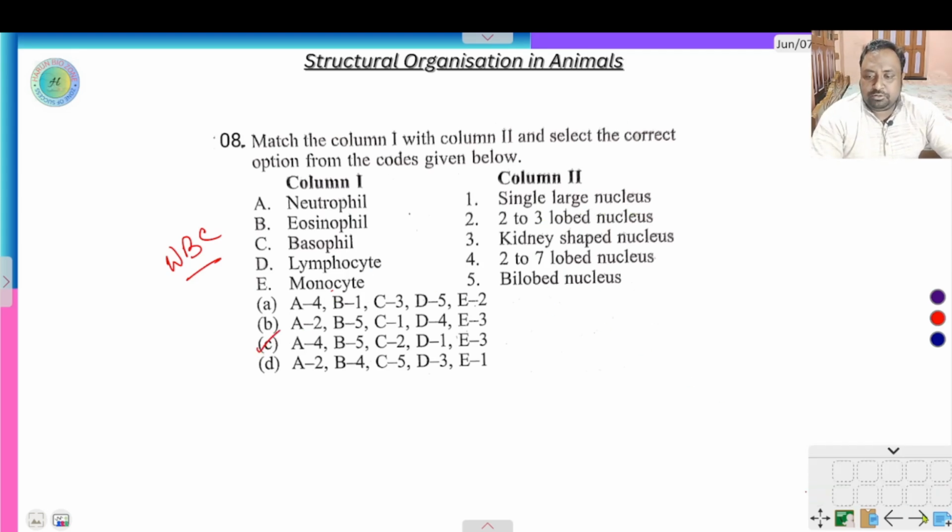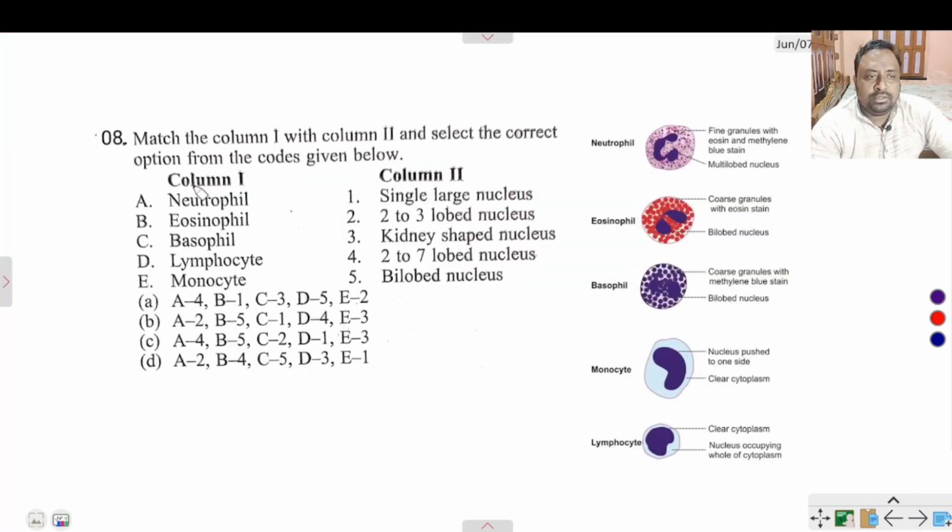Let me explain this question with a proper diagram. Neutrophil has a 2 to 7 lobed nucleus. Here more than 2 lobes of the nucleus are present. This is called neutrophil. Eosinophil, you see, is 2 lobed, only 2 lobed.